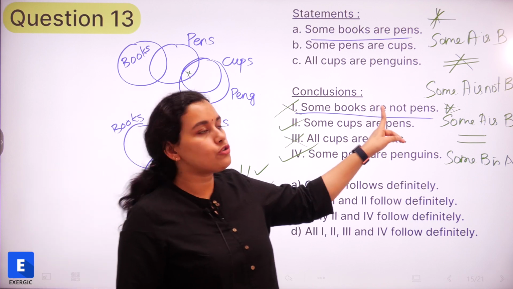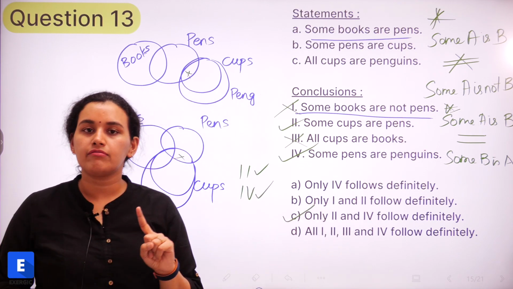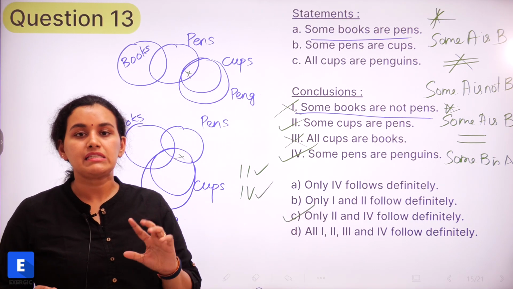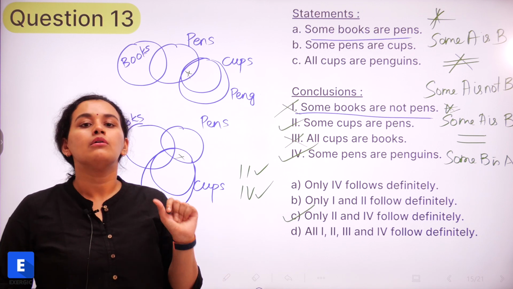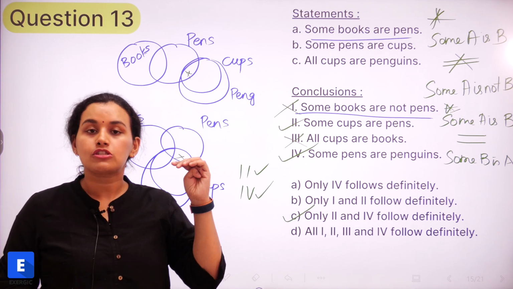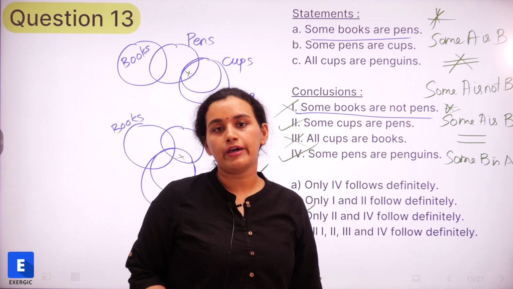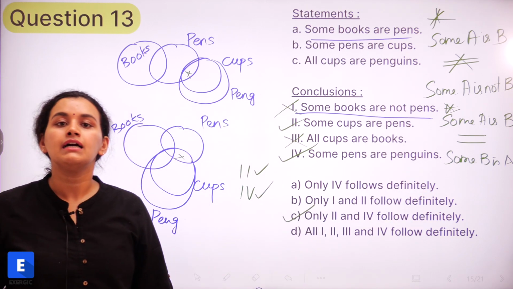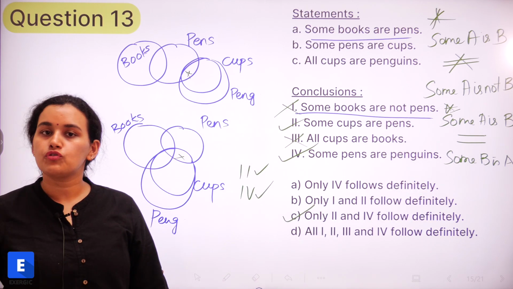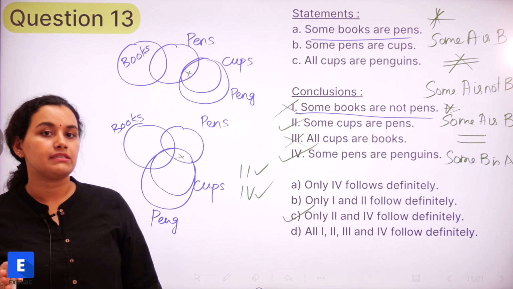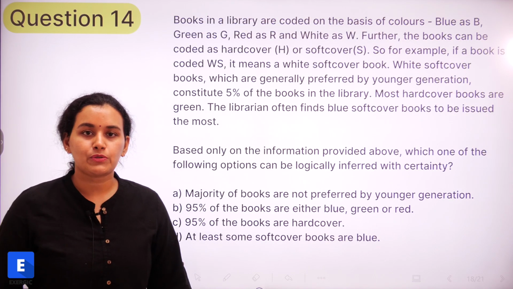So remember these 2 points: if we have been given some A is B, it means some B is A. That's true. But if we have some A is B, it does not mean some A is not B. Okay. So remember these 2 points. As I said, again I'm saying that maximum students have a confusion on this point. So remember this. Let us look at the next question.